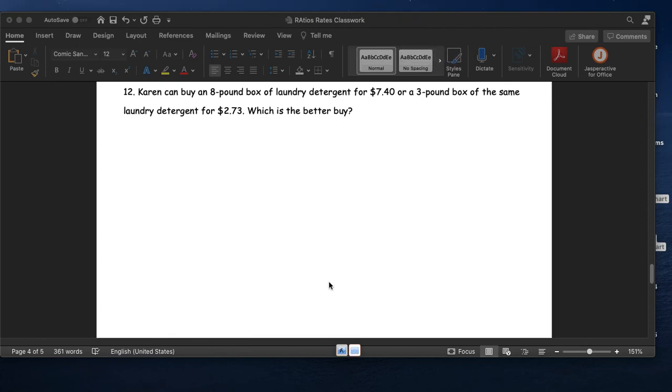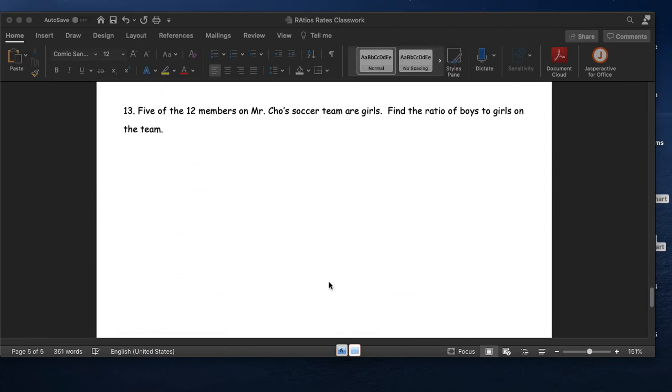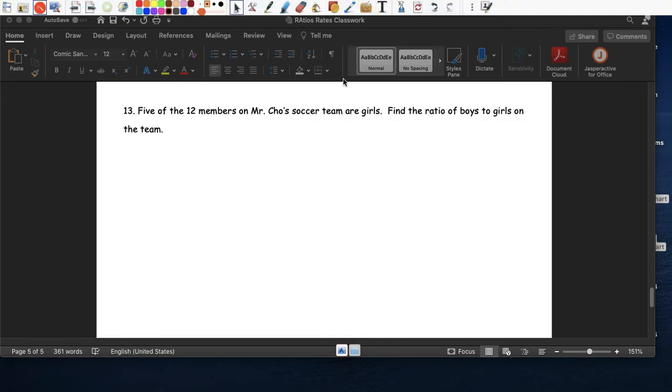Okay. We have one more. 5 of the 12 members of Mr. Cho's soccer team are girls. Find the ratio of boys to girls. So, ¿cuántos niños? 5 of the 12 members. 5 de los 12 son niñas en el equipo de fútbol. So, let's say on the soccer team, there's a total of 12. Hay un total de 12.